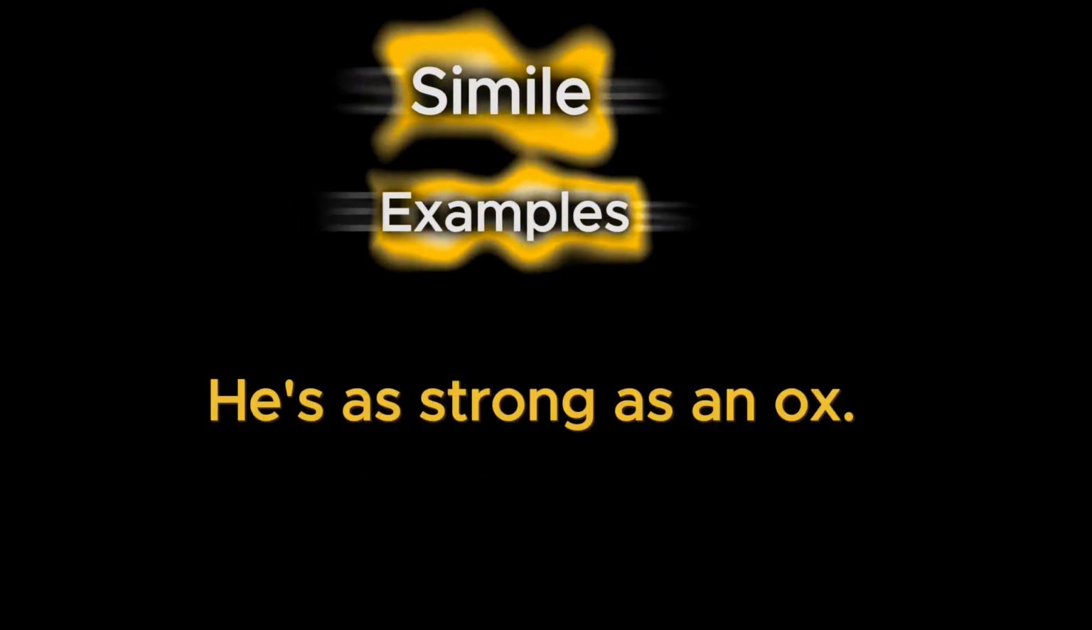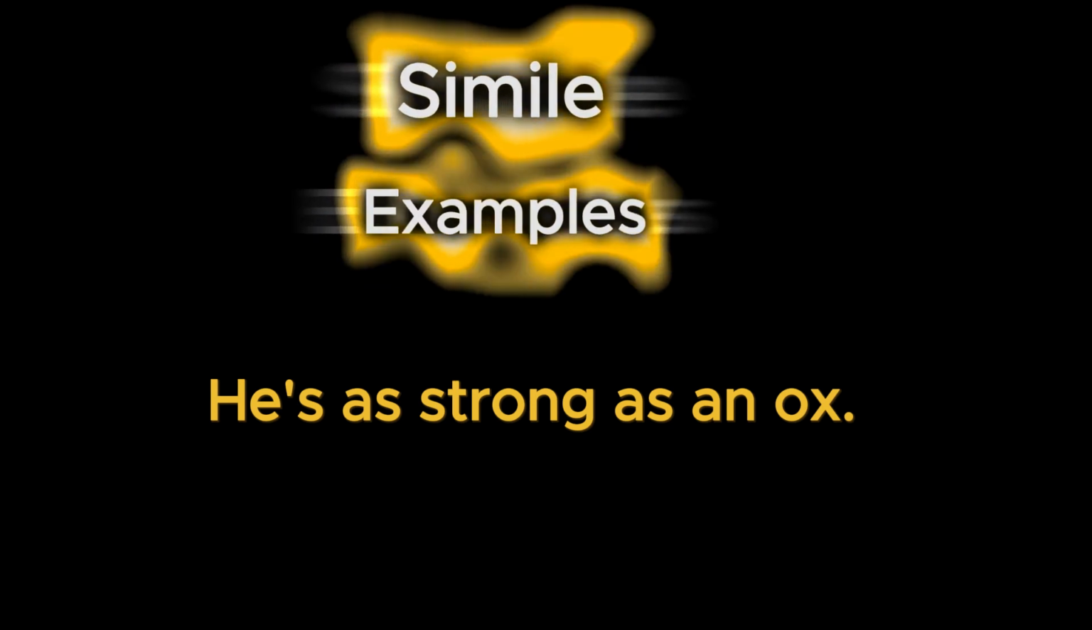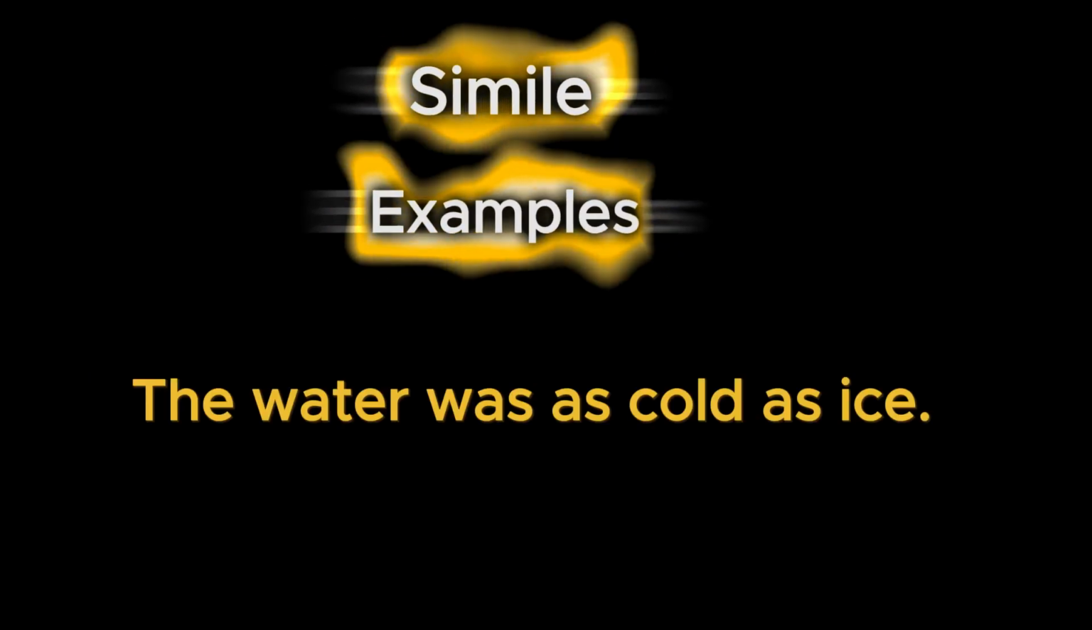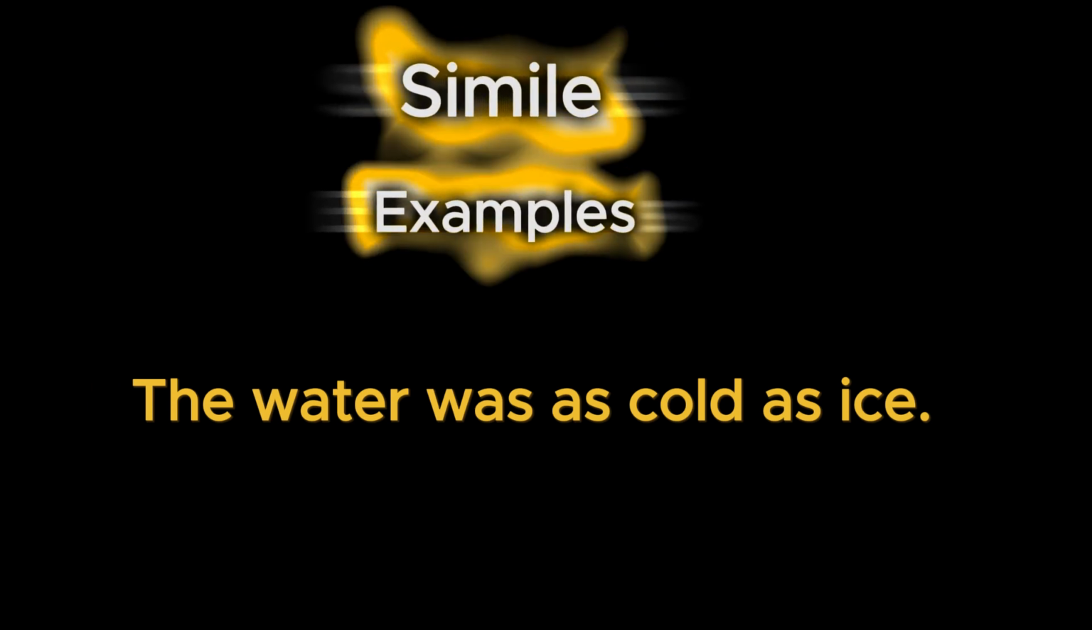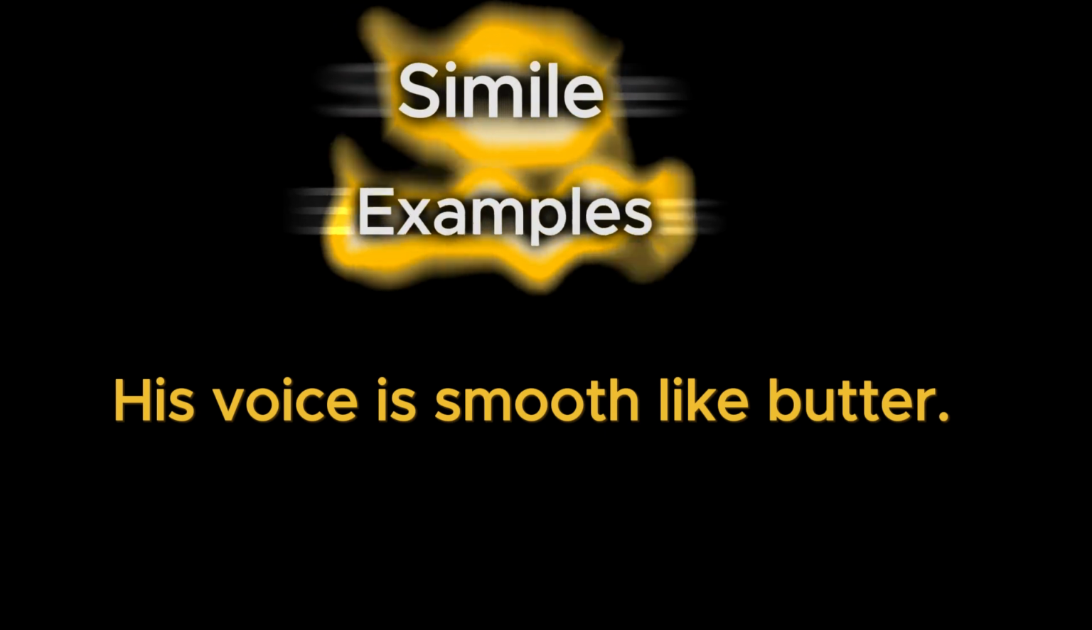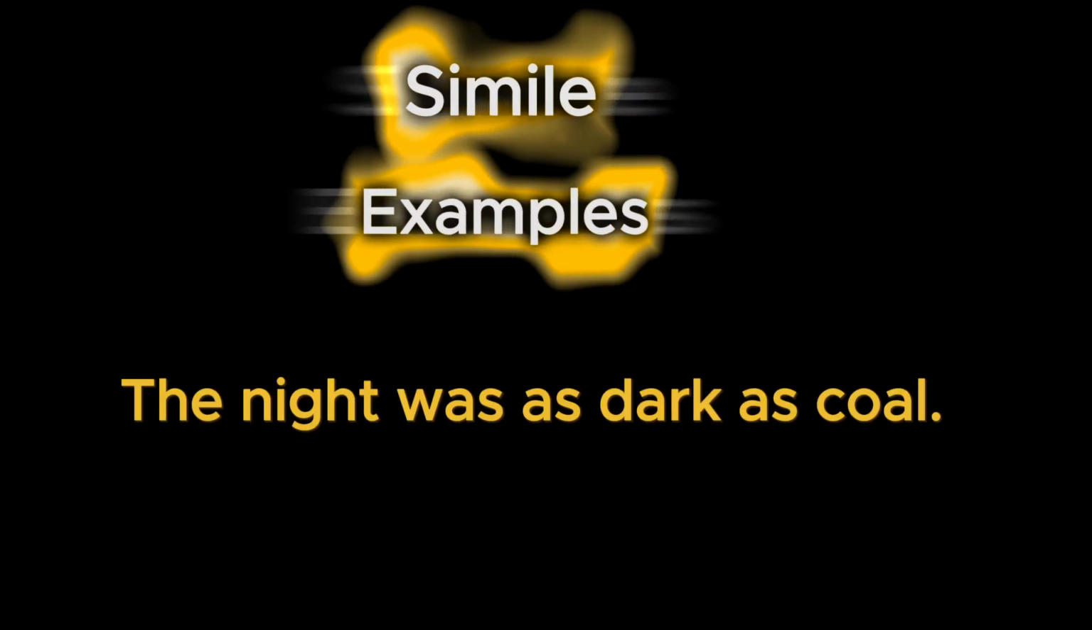Examples: He's as strong as an ox. Her eyes sparkled like diamonds. The water was as cold as ice. She's as busy as a bee. His voice is smooth like butter. The night was as dark as coal.